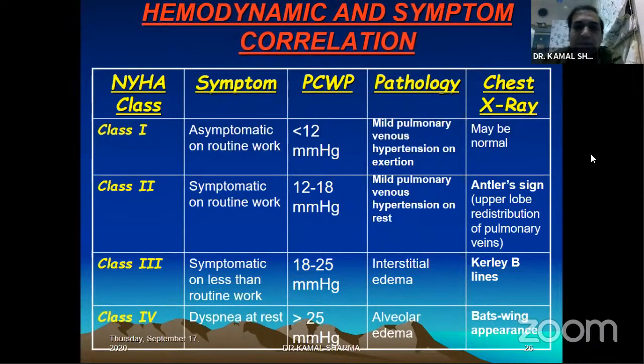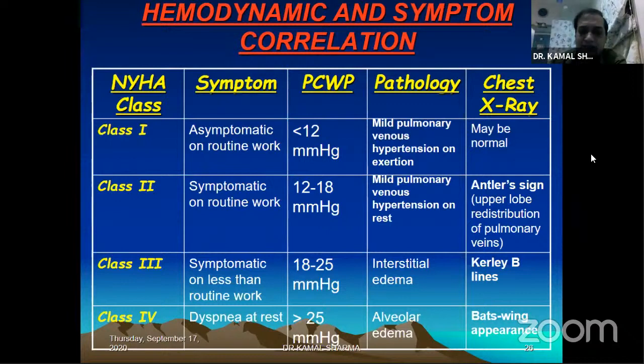But at rest, the upper lobe redistribution, which looks like an antler sign, correlates with the wedge pressure between 12 to 18. And these patients are usually class 2. Once the patient develops PND or is a class 3 patient, wedge pressure rises to 18 to 25, and the interstitial edema is the pathological lung finding, which correlates on chest X-ray with Kerley lines. Class 4 or orthopnea correlates with a wedge pressure more than 25, and the pathology is alveolar edema, and the X-ray looks like a bat wing appearance.